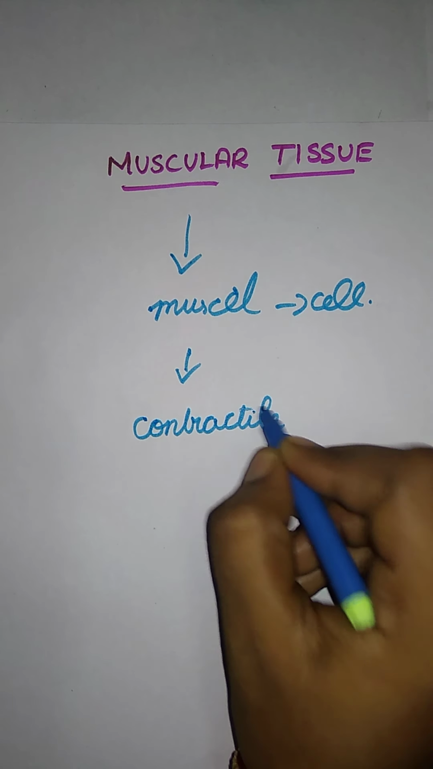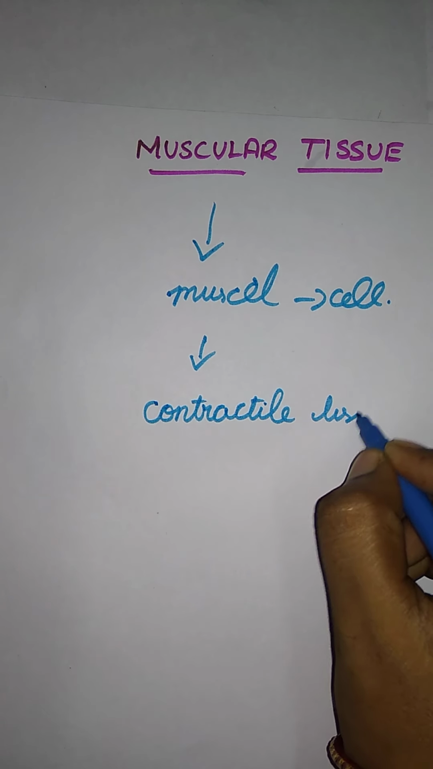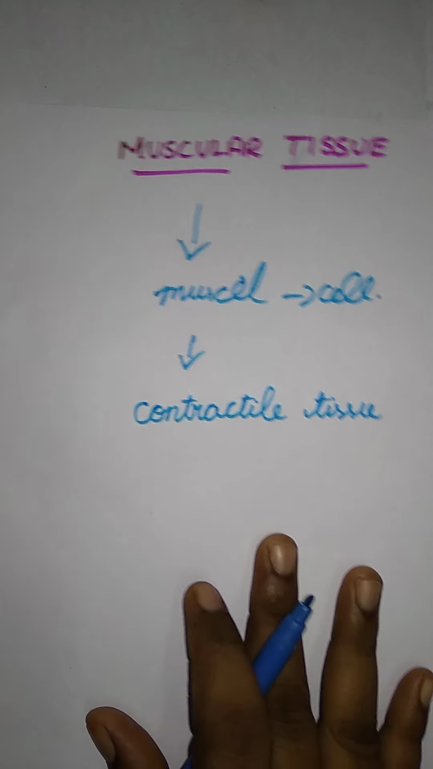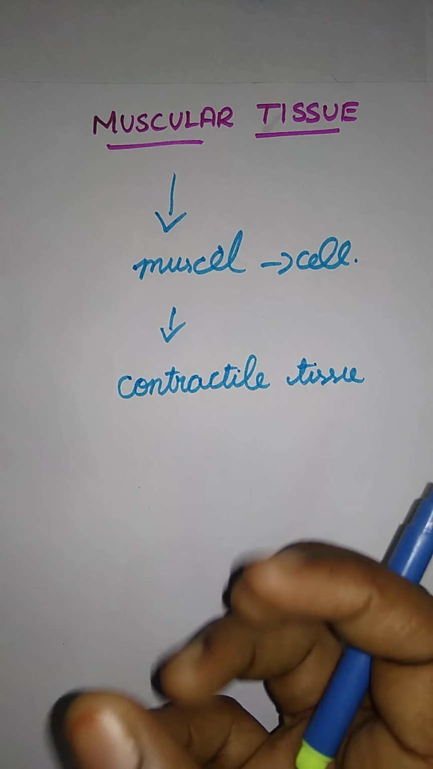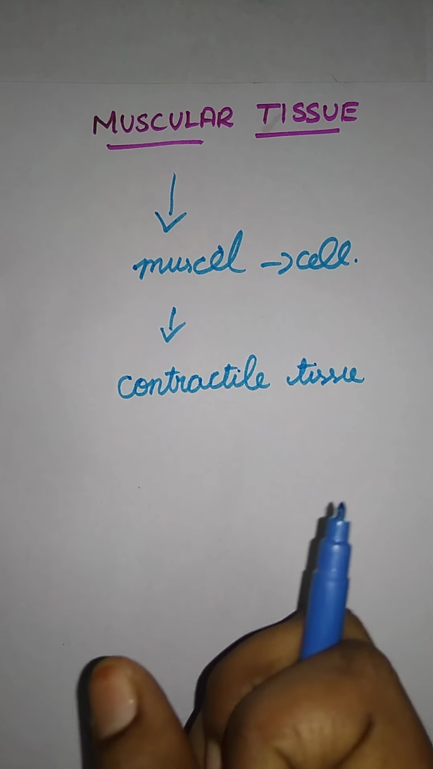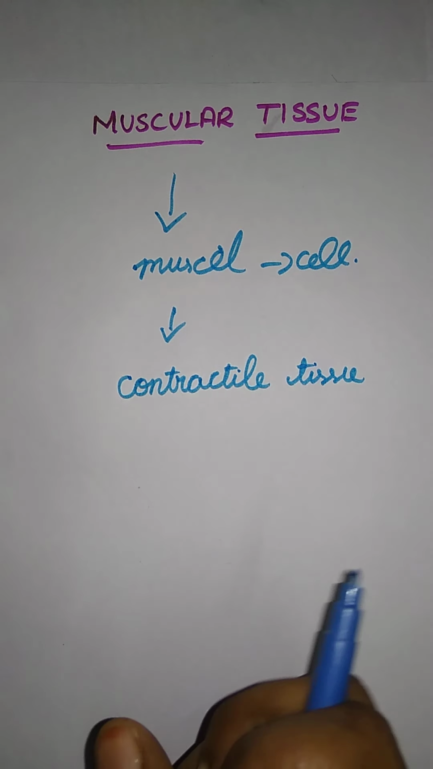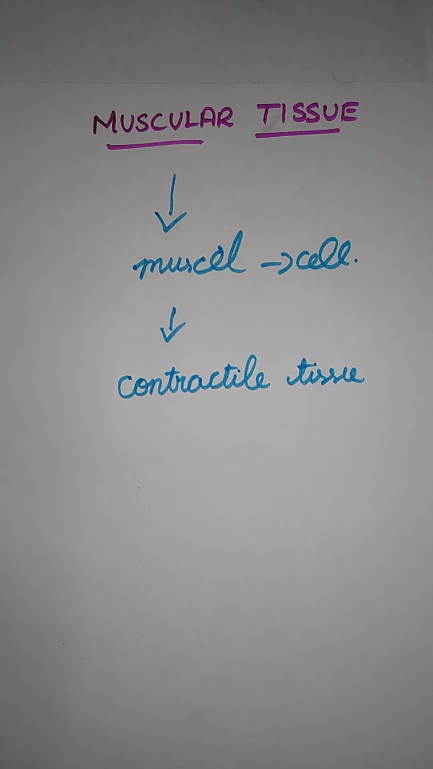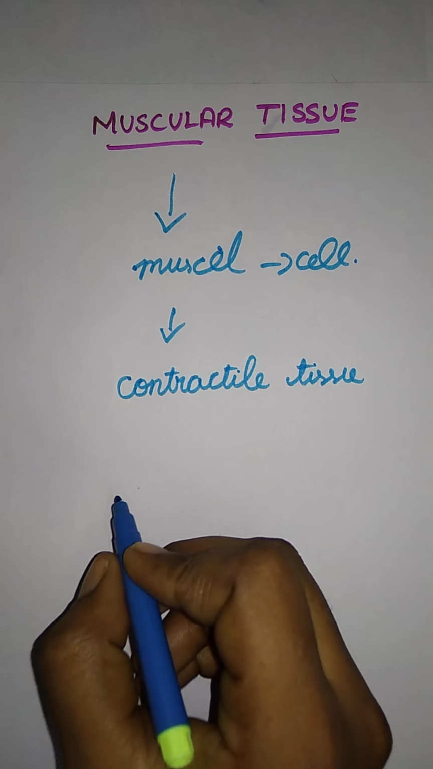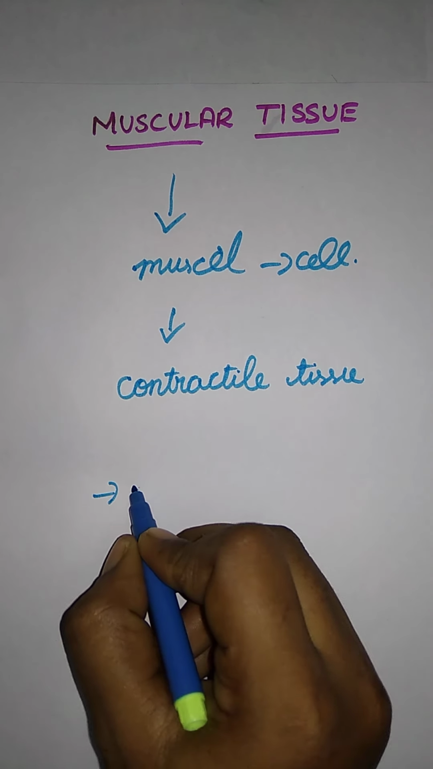Contractile tissue. What is contractile here? Contractile means they are given a contraction movement and relaxation. Compress and relax, that is what a contractile tissue is. Here they are composed of numerous myofibrils.